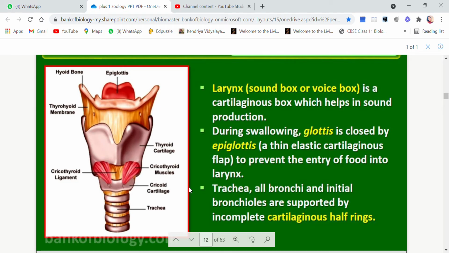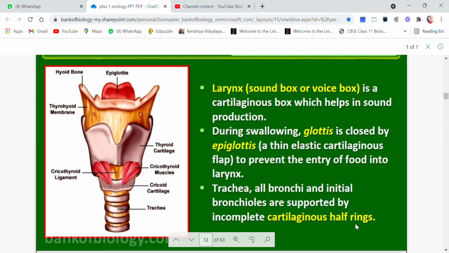Then the trachea, also known as the windpipe, and all the bronchi and initial bronchioles, all of them are supported by C-shaped rings, incomplete cartilaginous half rings. Why am I saying incomplete? Because if complete, it would have been the full circle, but they are not complete, they are C-shaped, that means half circle. So incomplete cartilaginous half rings are present in all of the trachea, all of the bronchi and the initial bronchioles. Why are they present? So that they do not get collapsed, right?